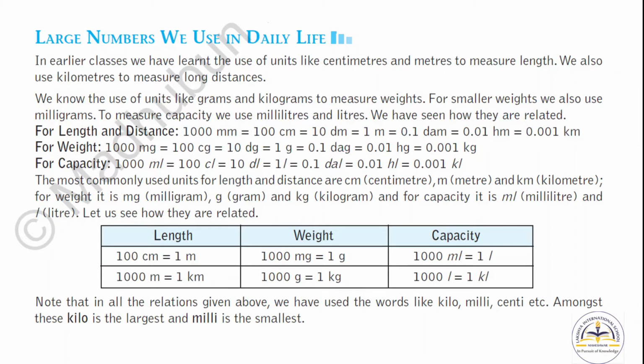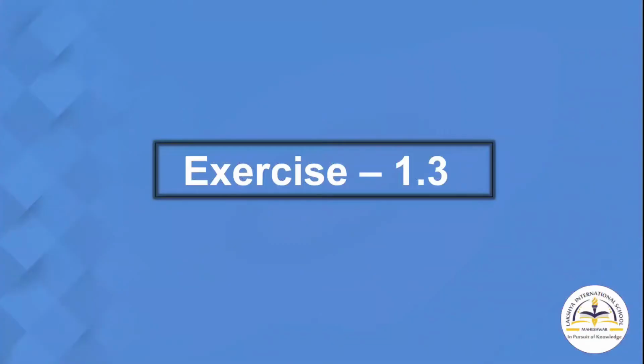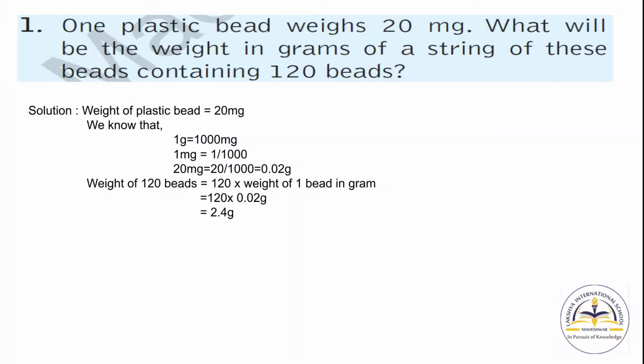Now capacity: 1000 milliliter equals 1 liter, 1000 liter equals 1 kiloliter. So here kilo is the largest and meter is smaller. Now we will solve exercise 1.3.